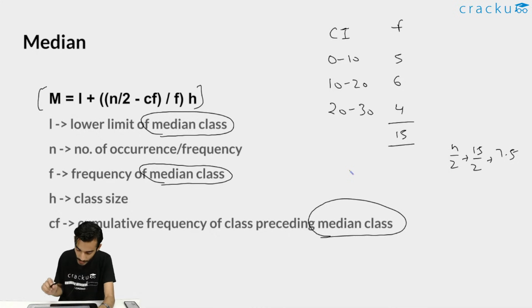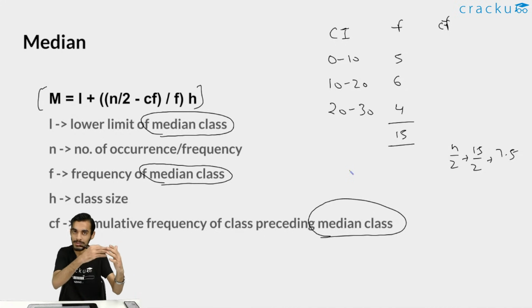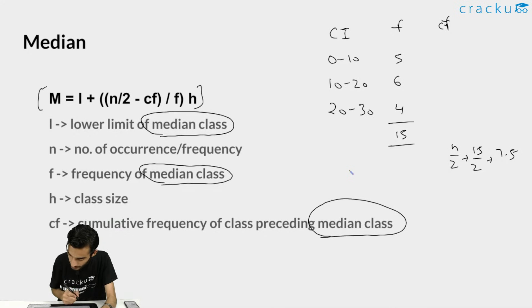Okay, so this is the value of n by 2. Now you need to find the value of cumulative frequency, right? What is cumulative frequency? For this you just need to add the values of frequency, whatever the first frequency is, add the next frequency to it, and so on for all the class intervals. What does that mean?